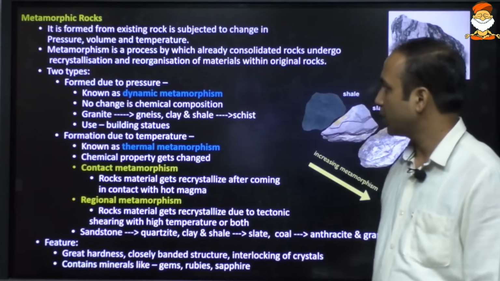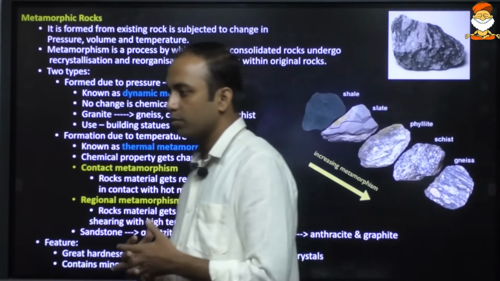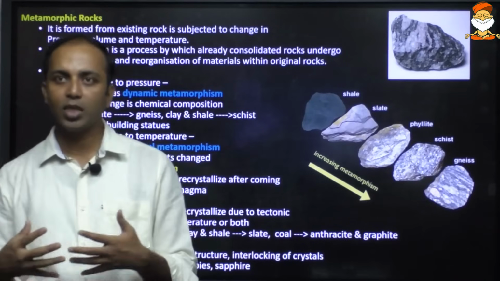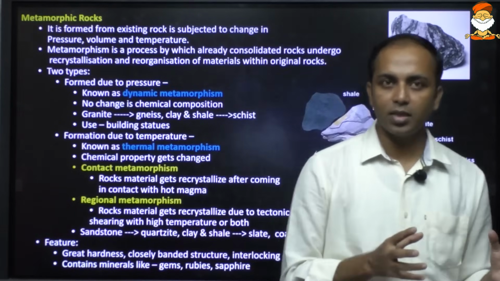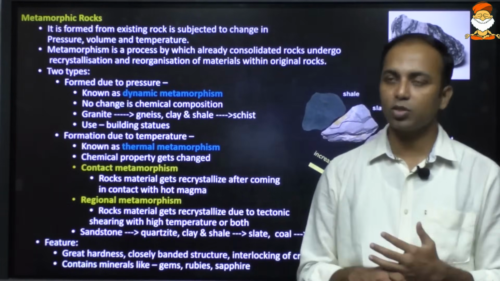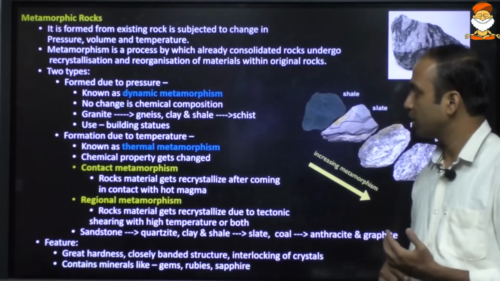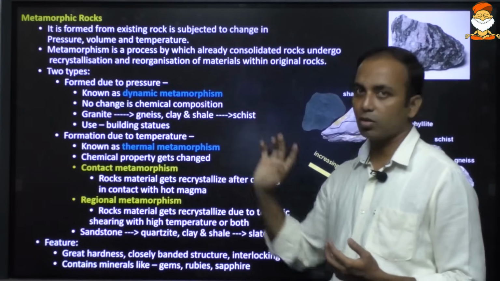Metamorphic rocks are the ones formed because of extreme heat and pressure, not melting. When it is melted, then after solidification it will form igneous rock. So in the case of metamorphic rock, it is formed because of heating or pressure.